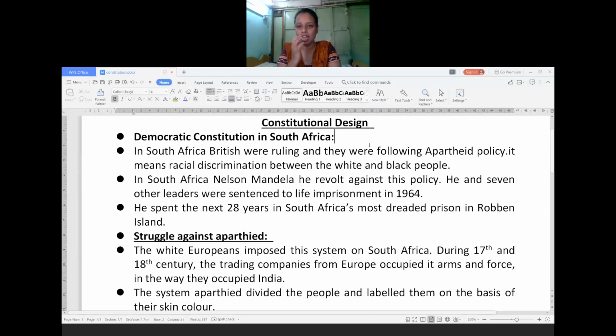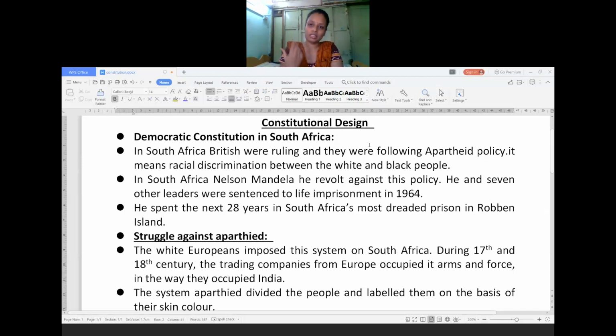Apartheid is racial discrimination based on skin color, whether a person belonged to the white or the black group. Based on that, they separated the people and gave separate facilities accordingly. So we call it racial discrimination between white and black people. This policy was implemented in South Africa, and the South African people were exploited by the white Europeans, because they did not get the facilities that the white people got.